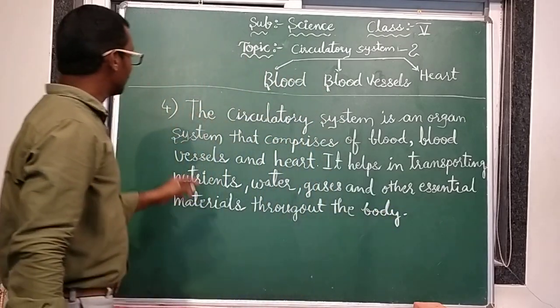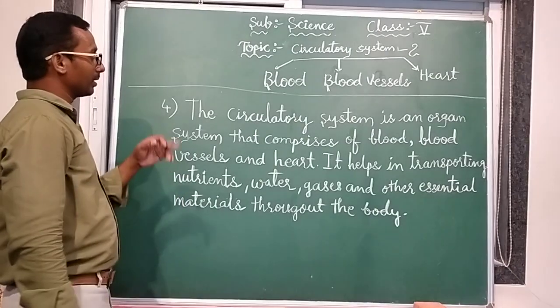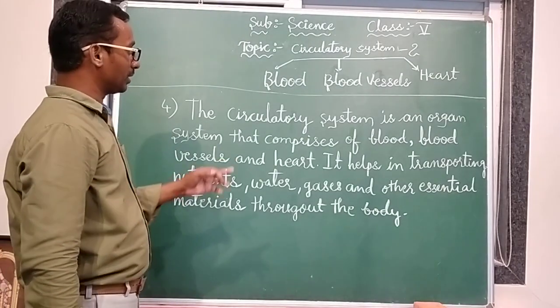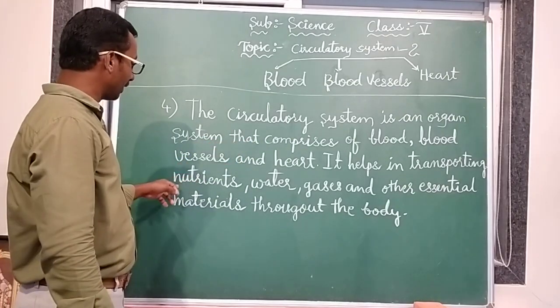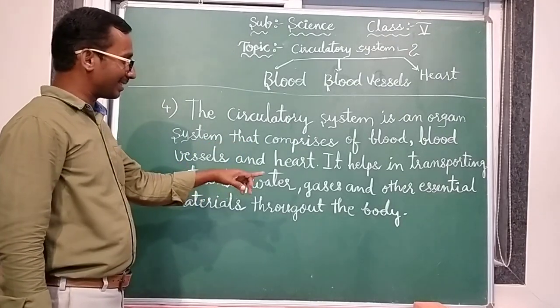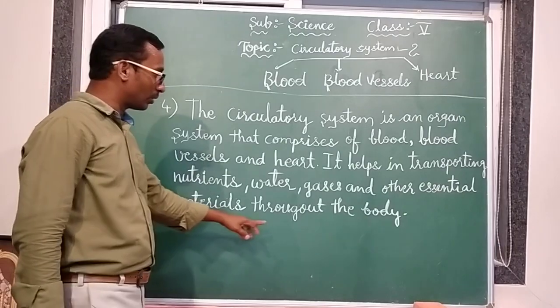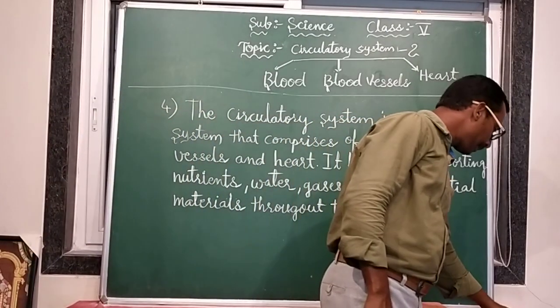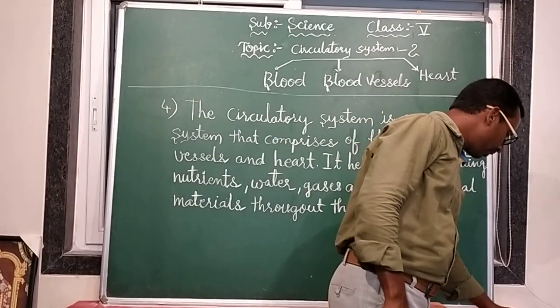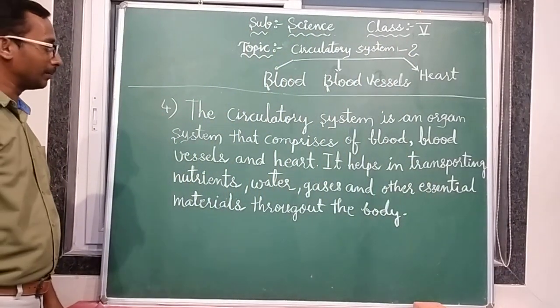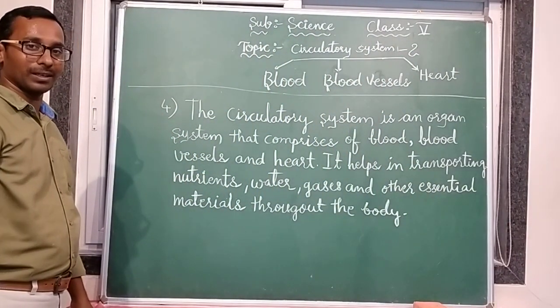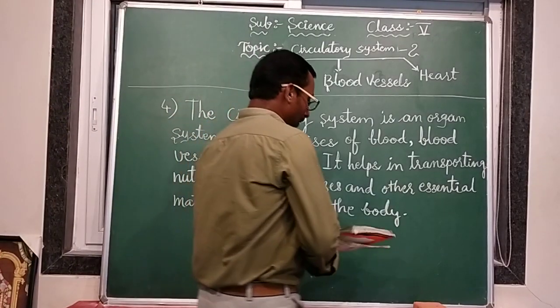Okay, this is the answer. The circulatory system is an organ system that comprises blood vessels and the heart. It helps in transporting nutrients, water, gases and other essential materials throughout the body. Okay, this is the answer for you. You have to complete your answer. Okay, clear? Yes.